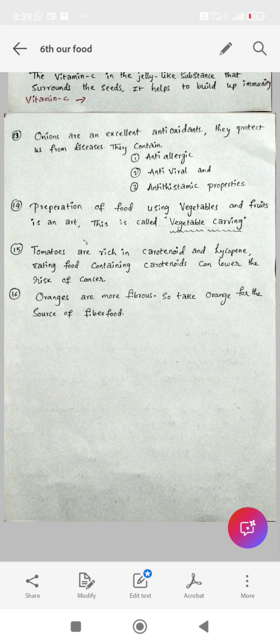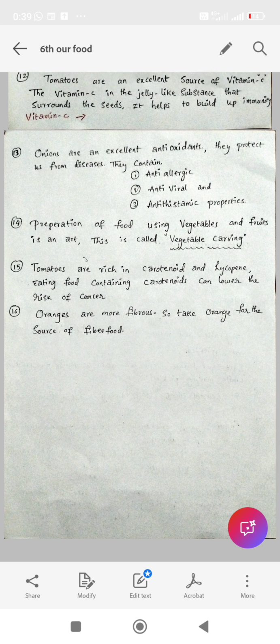Oranges are more fibrous, so take orange as the source of fiber food.